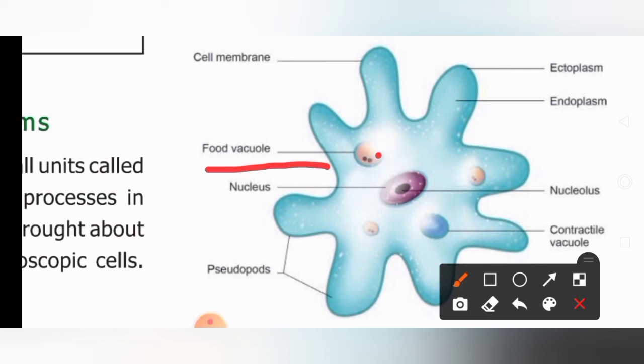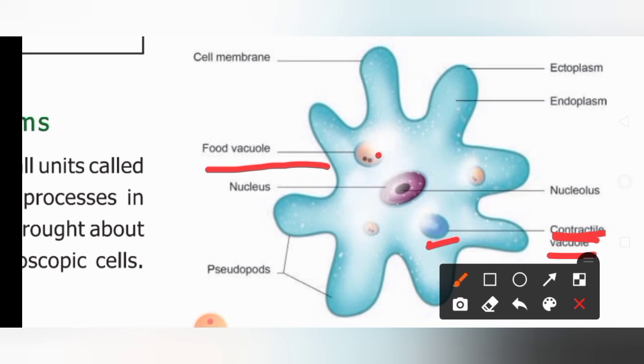Okay, children? Then the contractile vacuoles. What is the work of the contractile vacuoles? They help in excretion. Excretion means what? Excretion is also a bodily function, removing the waste from our body. What is the waste? Sweat, urine, motion, all these are waste which are removed from our body, isn't it? So this excretion is done by the contractile vacuoles. Do you understand the function of the contractile vacuoles?